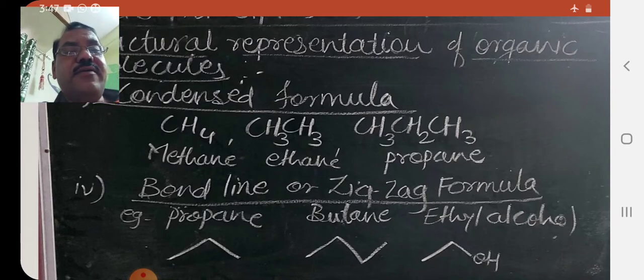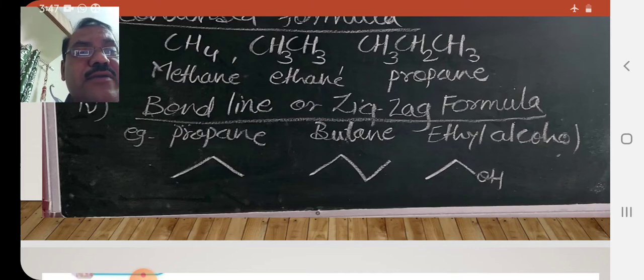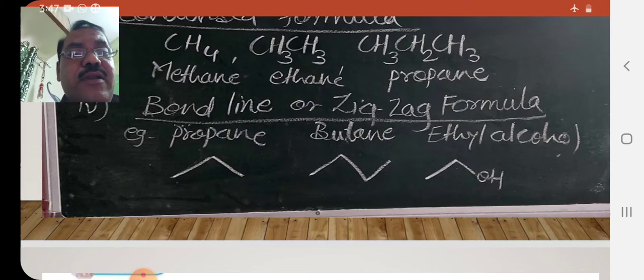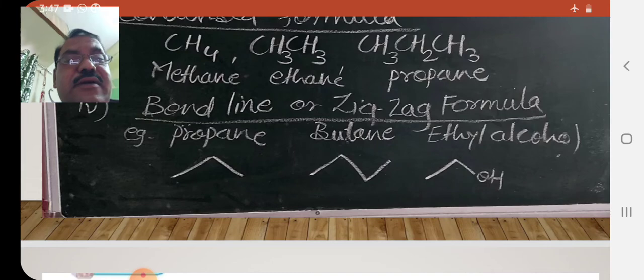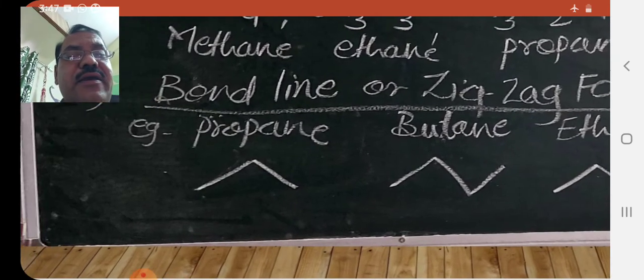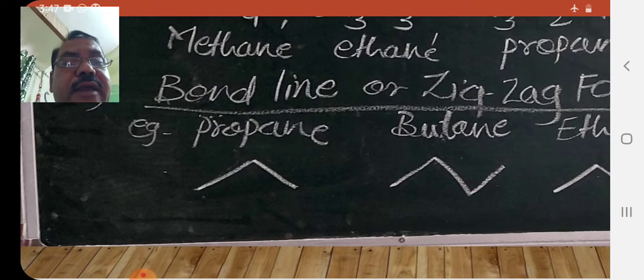Now the fourth and a new type of representation is bond line or zigzag formula, in which no carbon or hydrogen is written, only a zigzag line is drawn. For example, propane is represented by only the curve as shown in this figure. This curve indicates that there is one carbon at the start, one carbon in the middle, and one carbon at the end.